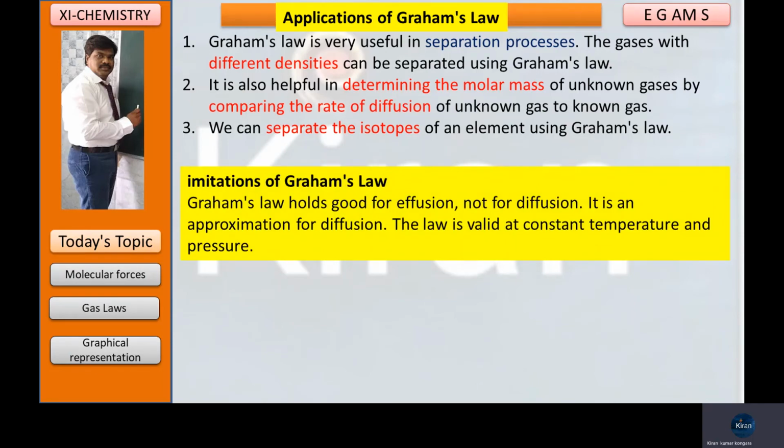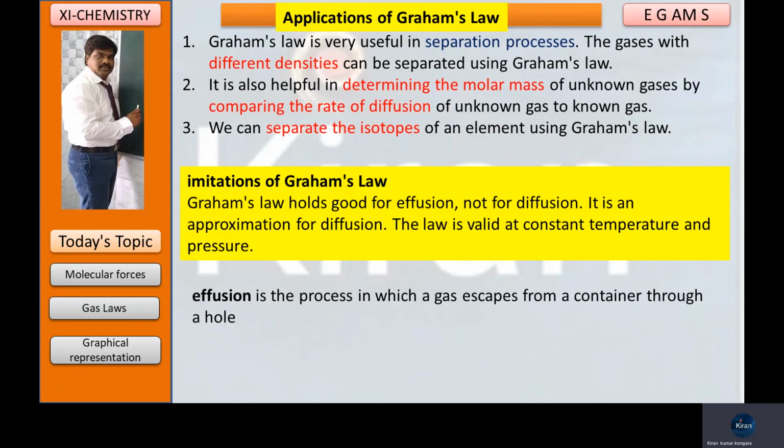Limitations of Graham's law. Graham's law holds good for effusion, not for diffusion. It is an approximation for diffusion. The law is valid at constant temperature and pressure.